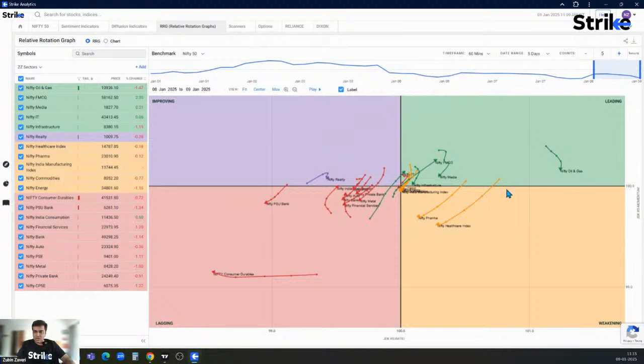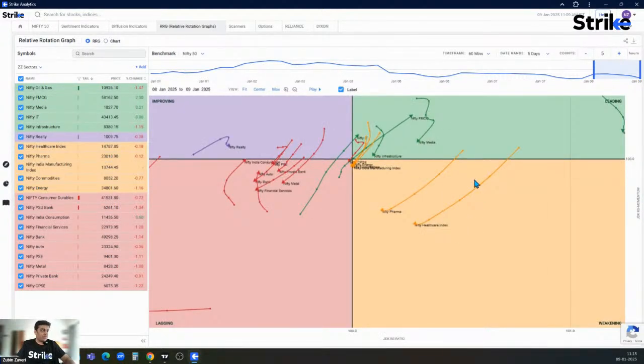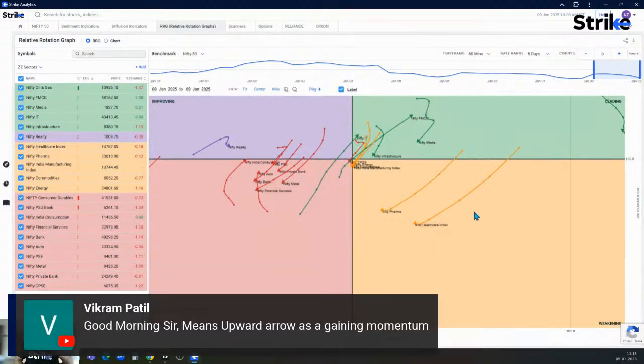Yes, Vikram. On the y-axis, JDK RS momentum is being plotted. When the arrow is sloping upwards, it means the momentum in that sector or stock is increasing. If the arrow is sloping downwards, the momentum is going down. If the arrow is sloping towards the right hand side, it is outperforming the benchmark. If it is going towards the left hand side, it is underperforming the benchmark. I hope that is clear.